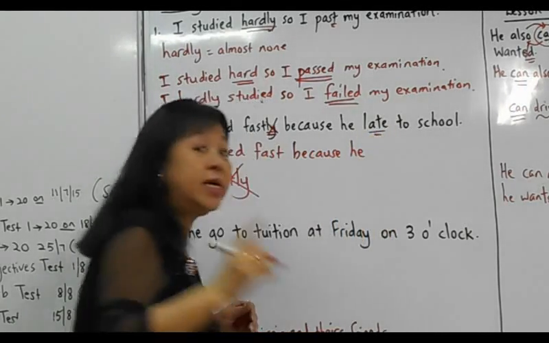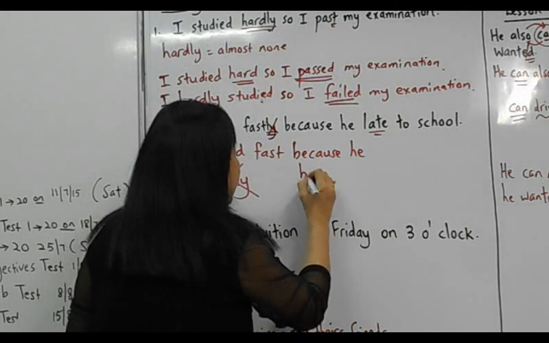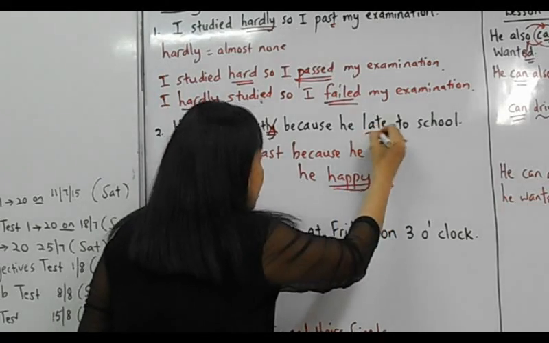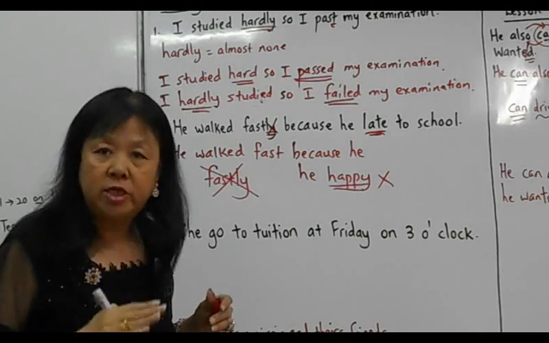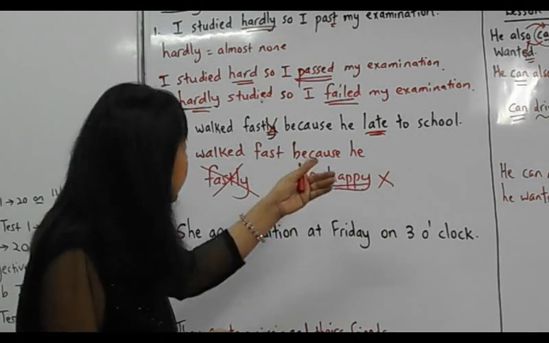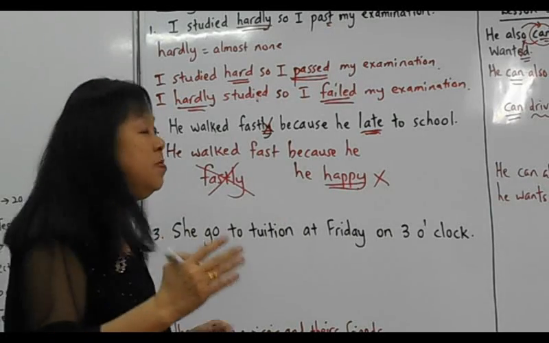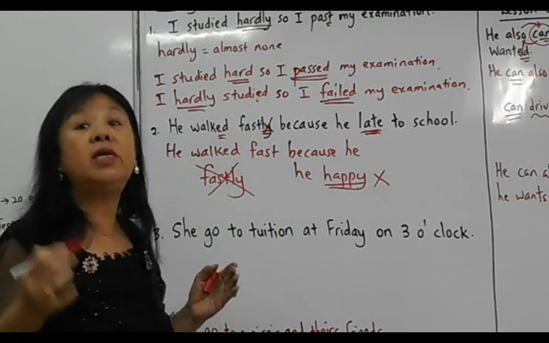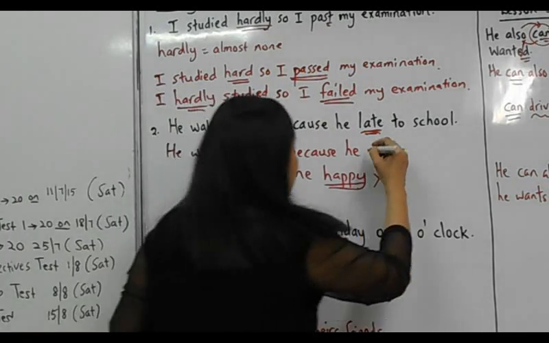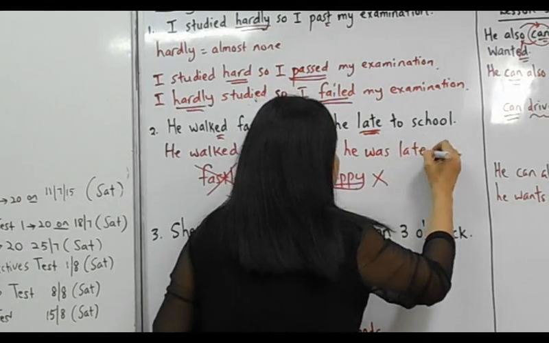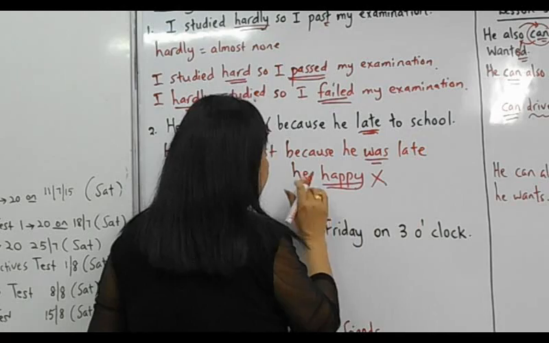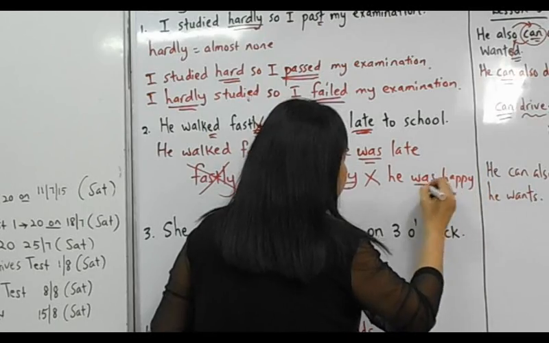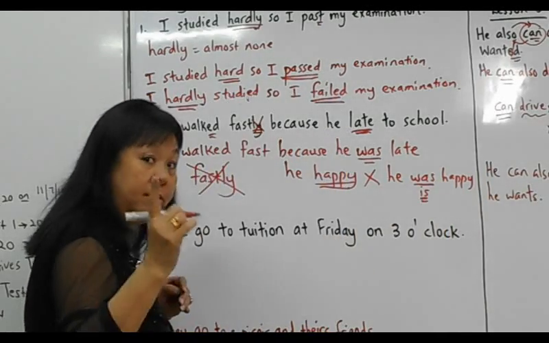He walked fast because he late. Can you say he late? No, it's just like saying he happy. Can you say he happy? Cannot. Why? Because this is an adjective. This is also an adjective. In front of an adjective, you must have a verb. So in this case, normally the verb to be. The verb to be means am, is, are, was, were. Here, walk has an ed. So understood is past tense. If it is the past tense, then you must say he was late. Was. Okay? So you cannot say he happy. You should say he was happy.